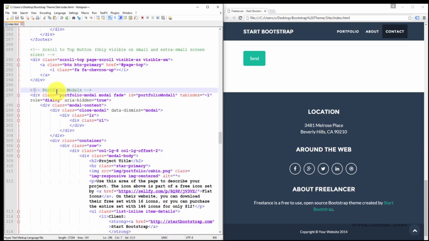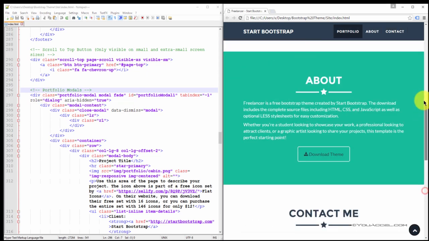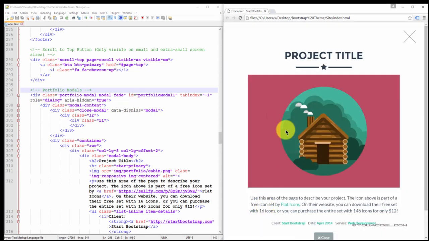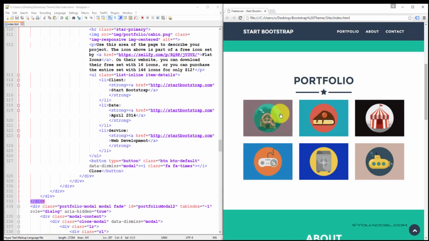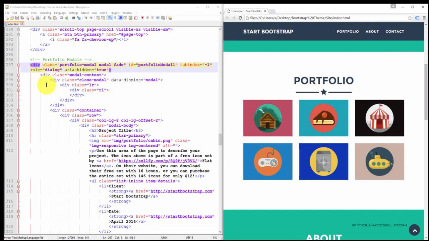Below that, we have the modals. If you recall, anytime one of the images in the portfolio is clicked, it opens a modal with more information. So all the modal code blocks can be found here, and there's going to be 6 of them because there's 6 individual images, and each image opens its own separate modal with different content. It's a common practice to have the modals at the bottom of the page because the code blocks can get fairly lengthy, especially if you have a lot of content in these modals.